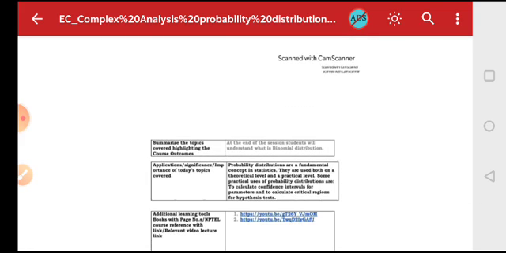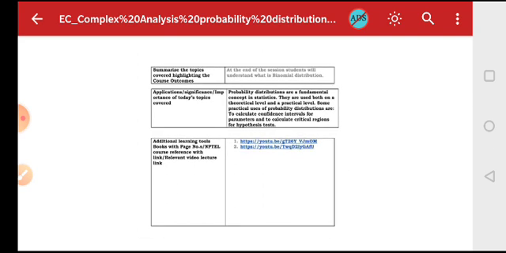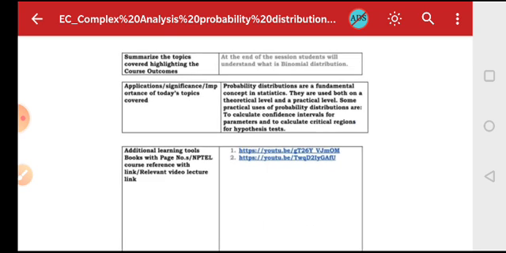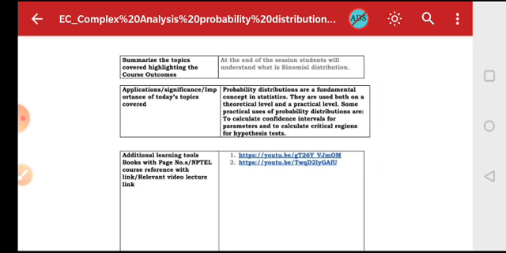So with this I conclude today's session, and at the end of this session the students will understand what is meant by binomial distribution and how to obtain the probability of success in the given examples.